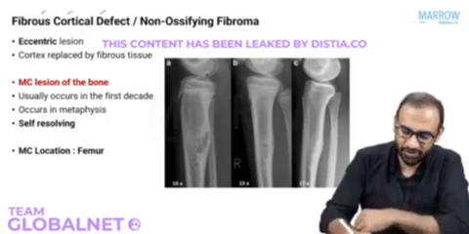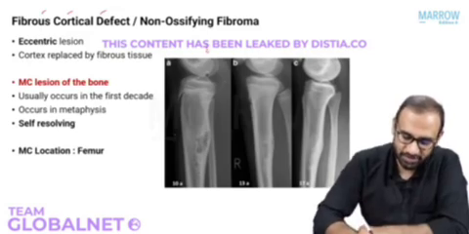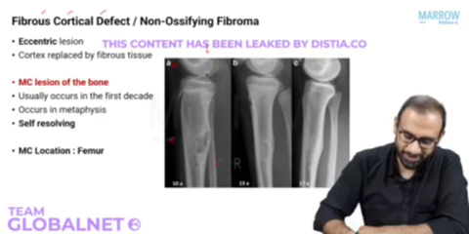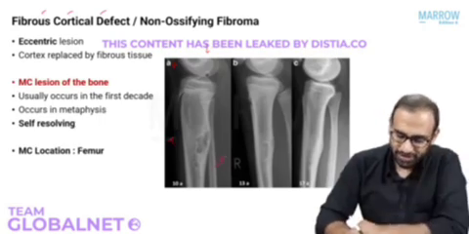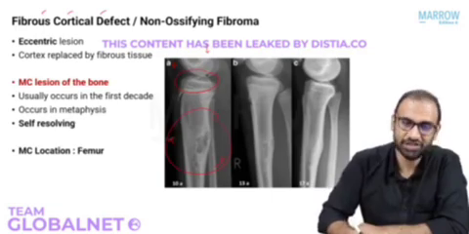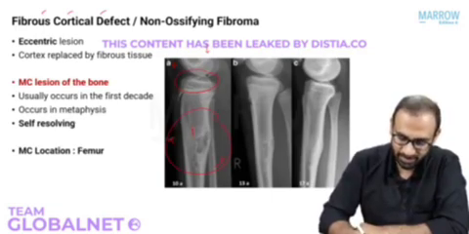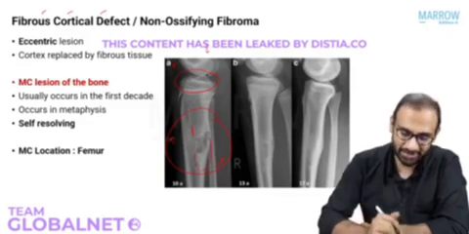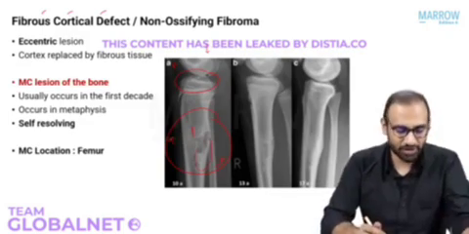So look at this X-ray over here. What do you see? You see that this is the tibia and this is the femur, and this small thin bone is your fibula. Where is the lesion here? There is a lesion in the metaphysis. Is it in the center of the bone or at the cortex of the bone? It's an eccentric cortical lesion.